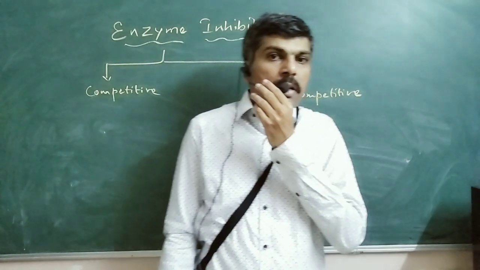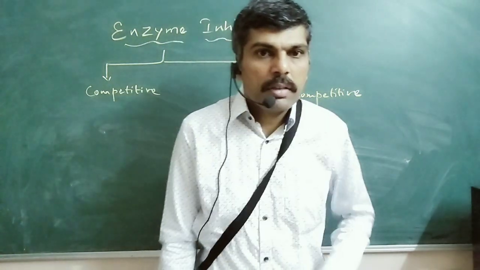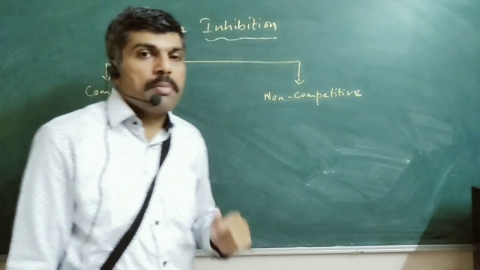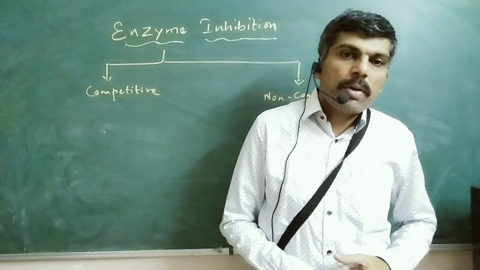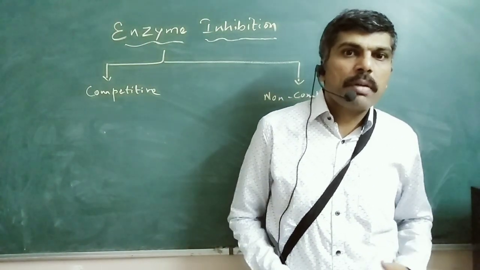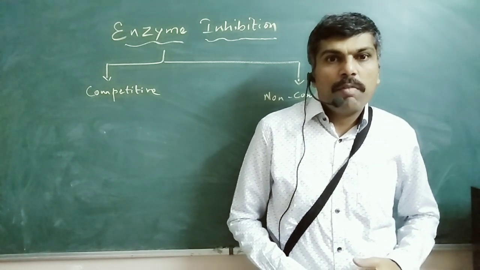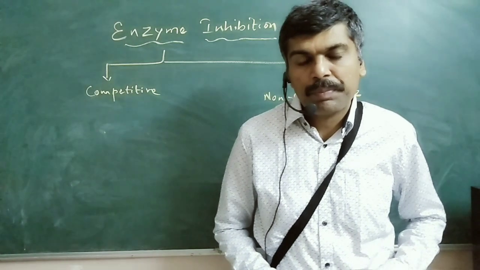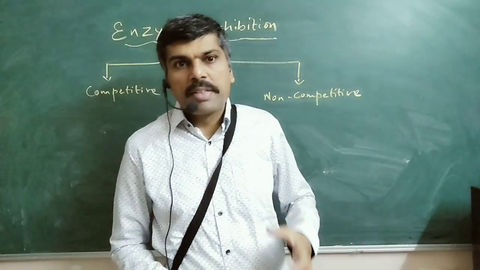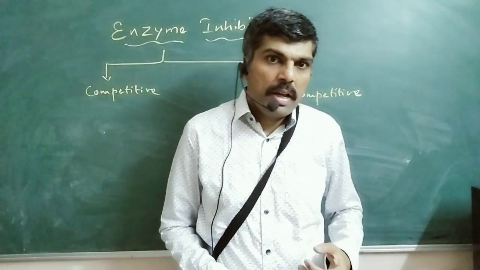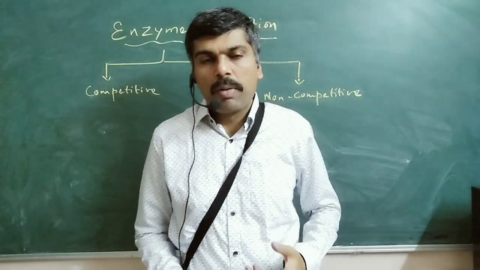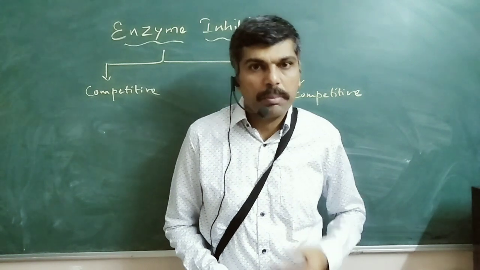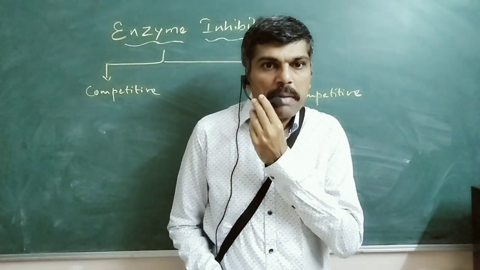All of you. In this small segment, we will be discussing what is called enzyme inhibition. Now we have already seen that enzymes are capable of catalyzing a vast variety of reactions and they are extremely specific in their nature, which means that a given enzyme is able to catalyze either a particular substrate or a particular group of substrates or a particular stereoisomer.